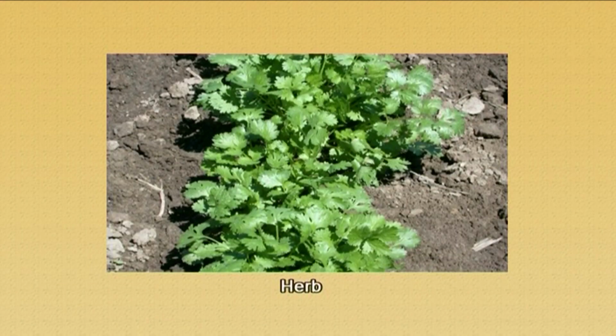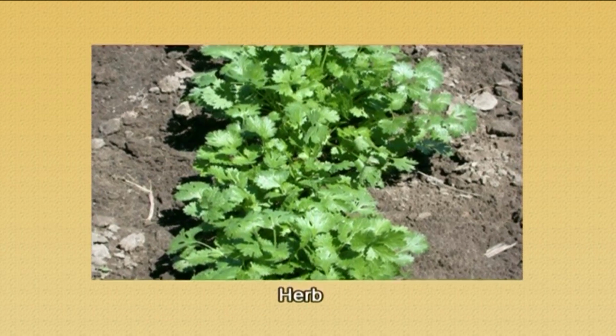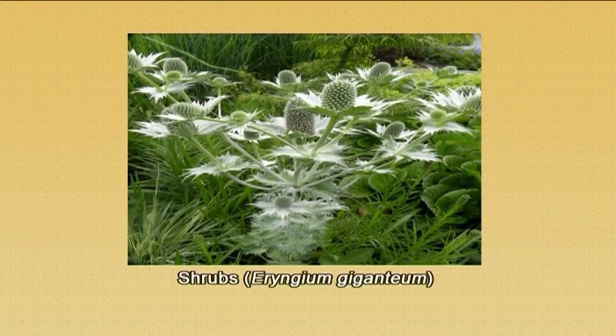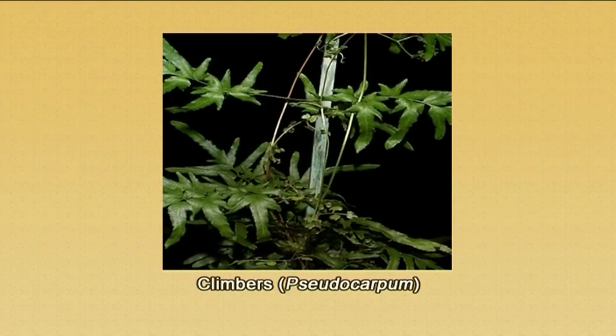The members of the family Apiaceae are either annual, biennial or perennial herbs, but mostly these are aromatic. Sometimes, but very rarely, they can be shrubs. An example is Eryngium giganteum. We also see some members having a climbing habit.